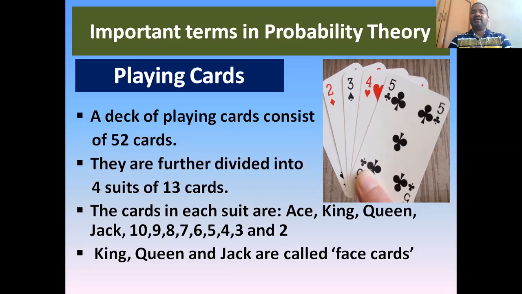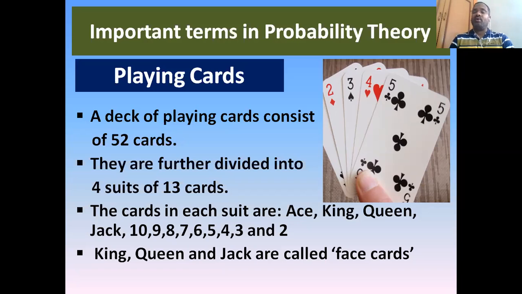Then king, K; queen, Q; J, jack. Ace can be represented as the number 1, or we will call it ace. And king, the 13th card. And queen will be considered as number 12. J can be considered as number 11. And other numerics will be there like 10, 9, 8, 7, 6, 5, 4, 3, and 2.